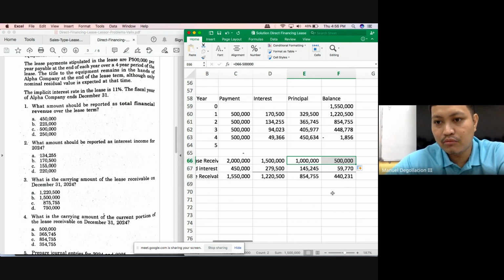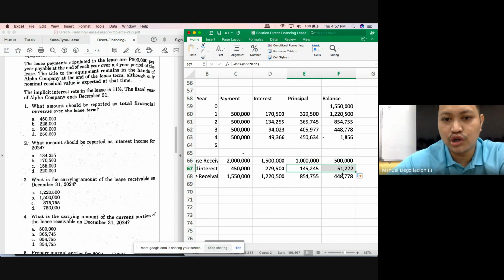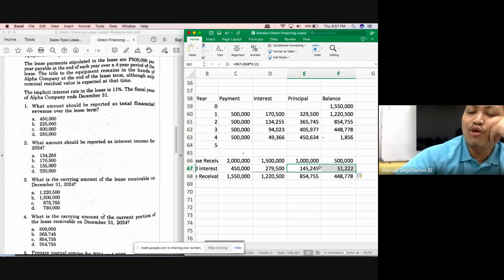Let's continue to the third year, class, by preparing your amortization schedule. Let's continue with the alternative solution. How much would be your gross receivable after the third year, class? It would be 500,000. And how much would be your interest income for year 3? How do you compute the interest income?